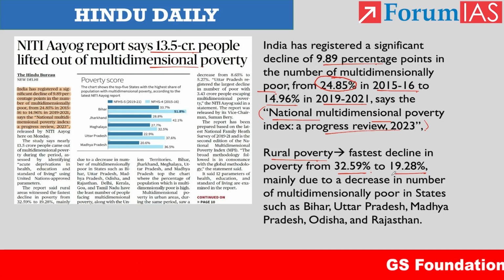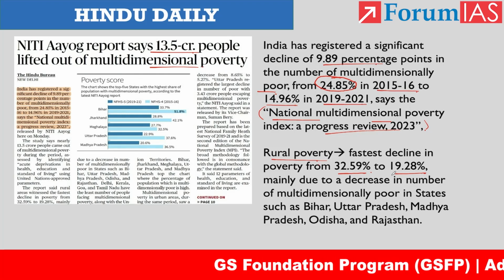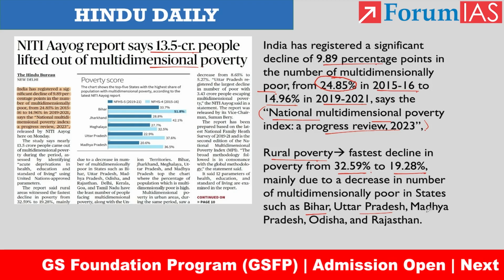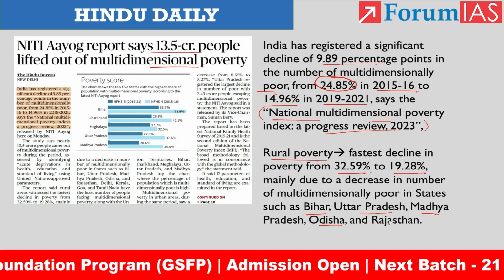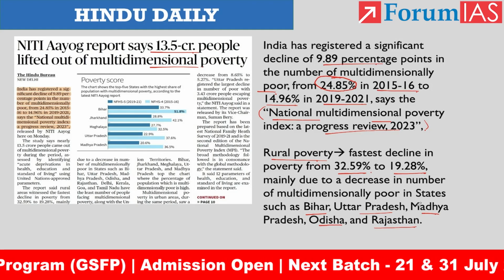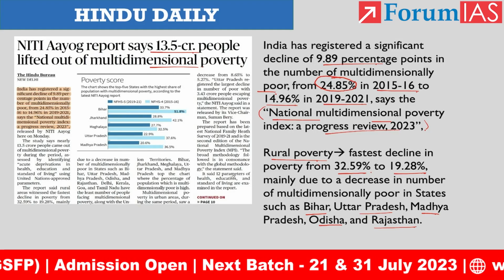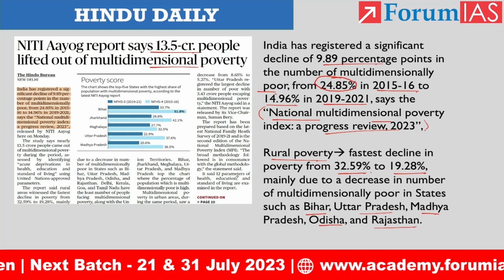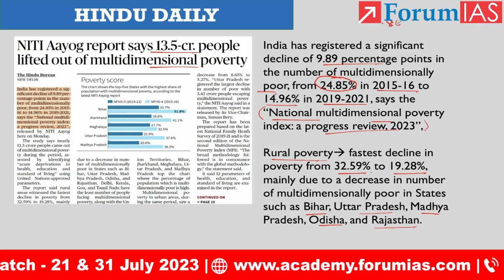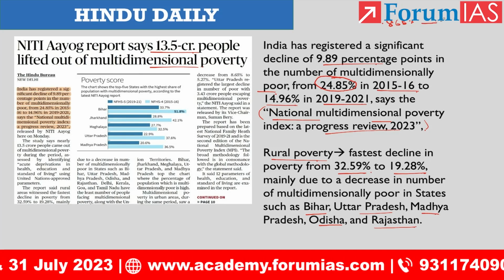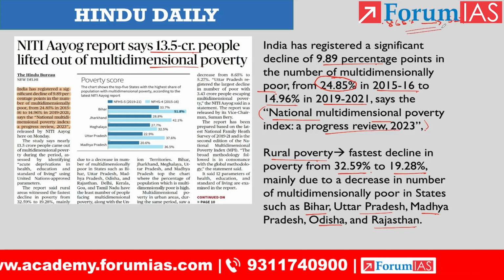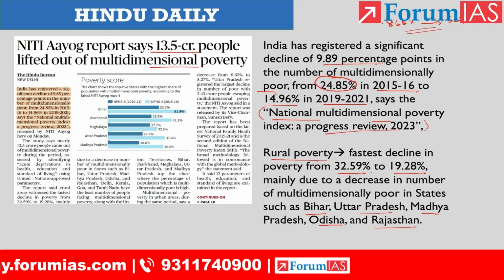Mainly, it is due to a huge reduction in the number of multidimensional poor people in states like Bihar, Uttar Pradesh, Madhya Pradesh, Odisha and Rajasthan, right? Then with respect to urban poverty, during the same period, it was reduced from 8.65% to 5.27%. So this is the reduction we witnessed in urban poverty.